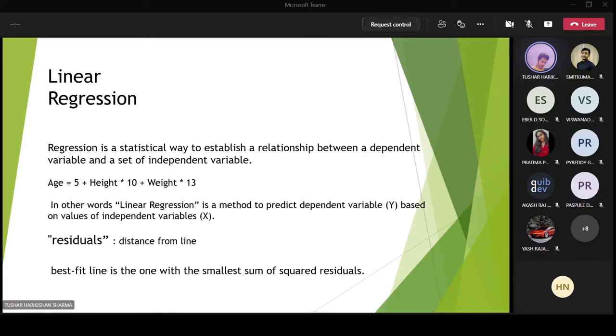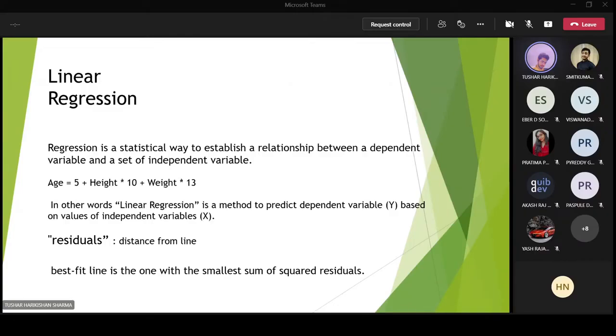And what's linear regression? Linear regression is something in which two variables are involved. Just two variables. That is known as linear regression. What are residuals? Residual is the distance from the best fit line, or else you can say it is the actual value minus the observed value.